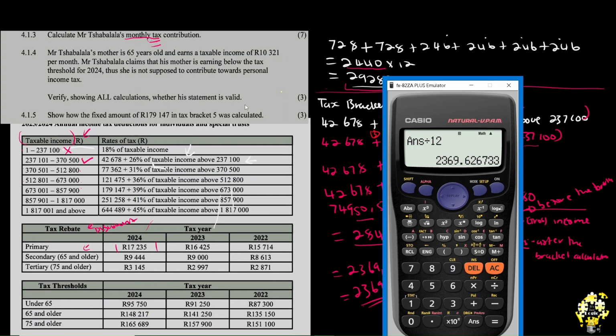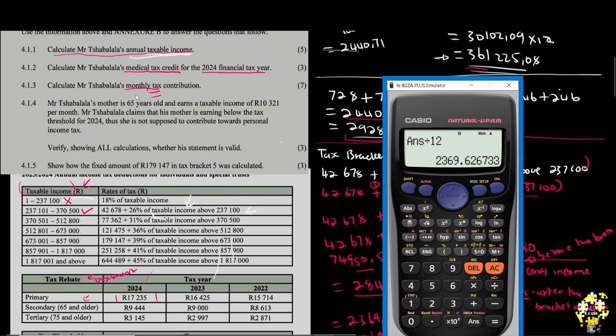Let's see what the next question has. So, this question says that Mr. Shabalala, and as you can see, we no longer have marital estate, so we'll have to try and move things around here.